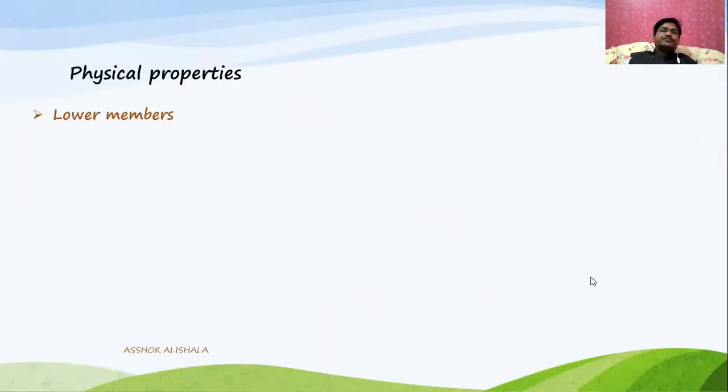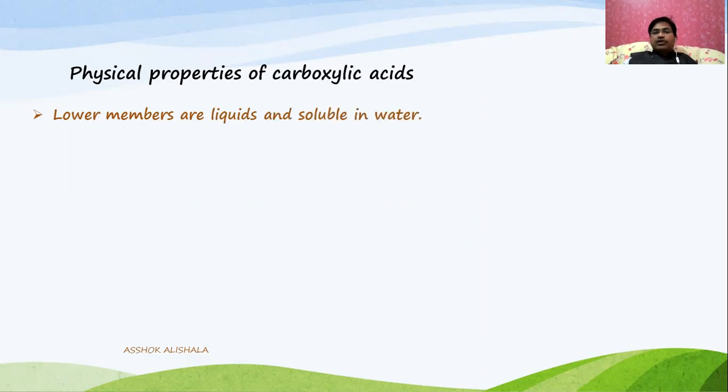Now let us see the physical properties of carboxylic acids. In general, the lower members are liquids and highly soluble in water. Why they are soluble in water, we will discuss. Lower members, up to C8 or C9, are liquids.